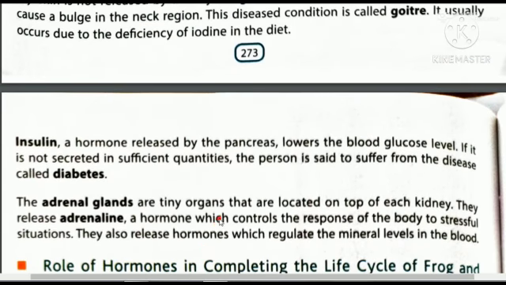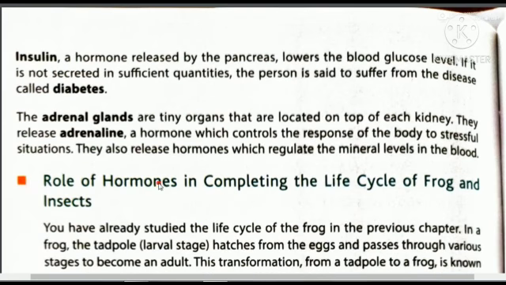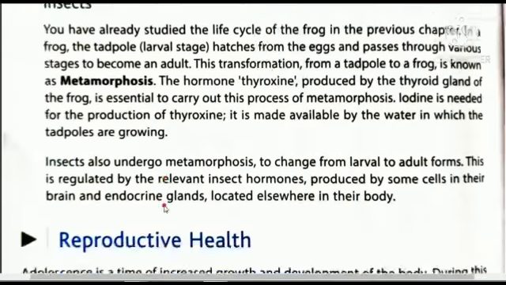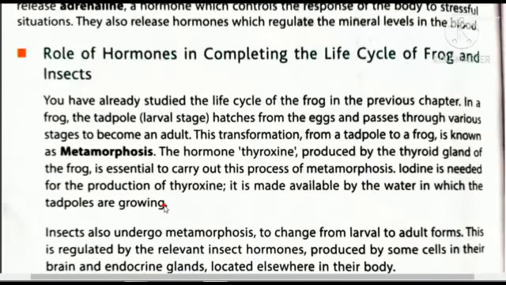So these are the hormones that we had discussed, and the same role of hormones in completing the life cycle of frog and insect. In the previous chapter basically we discussed about metamorphosis, so it is related to that area. You have already studied the life cycle of the frog in the previous chapter.